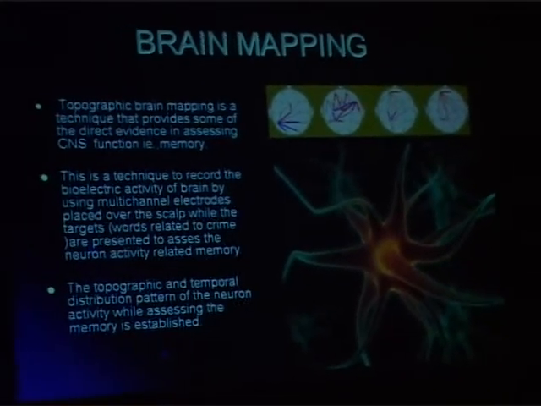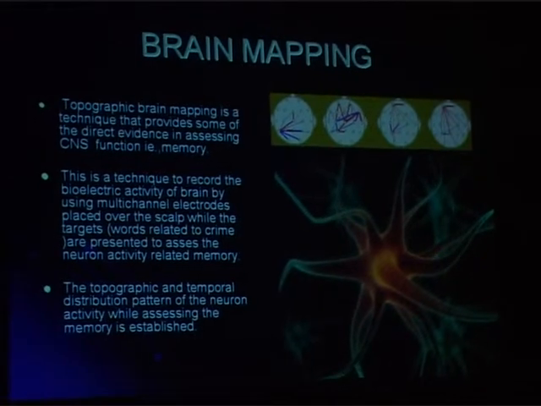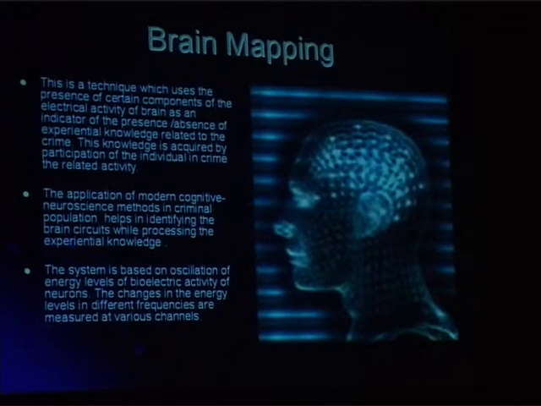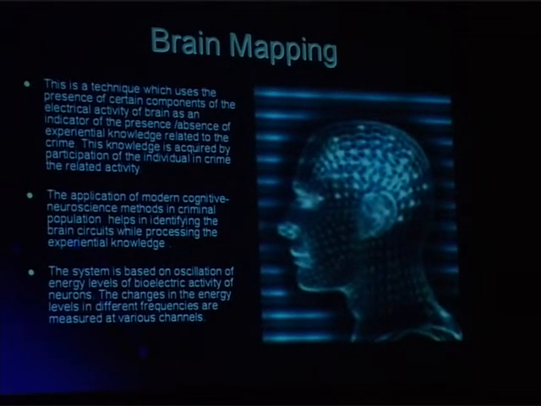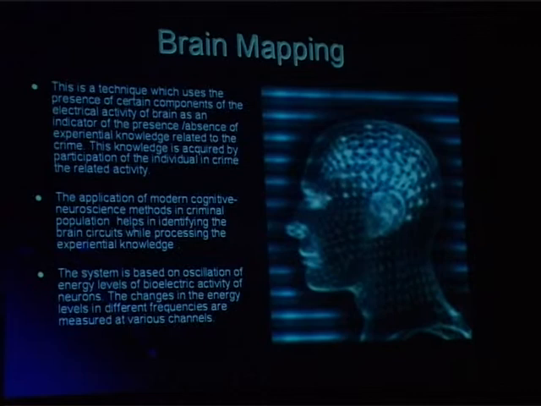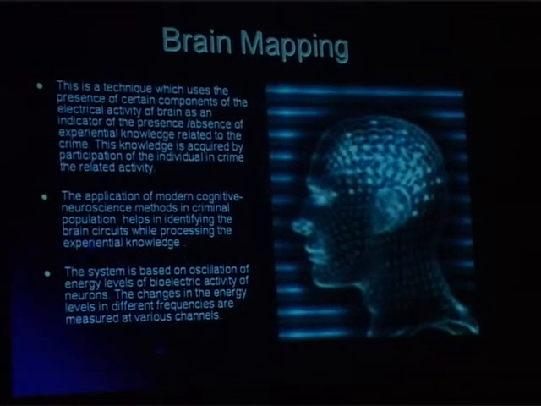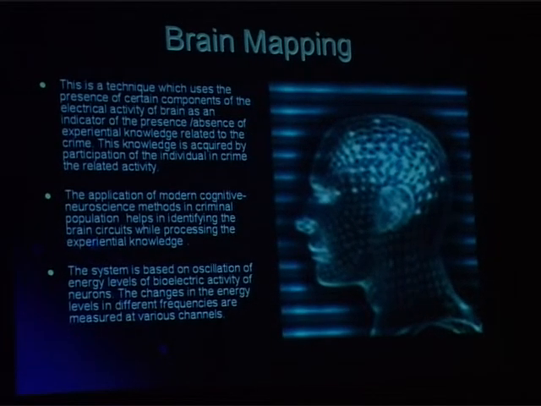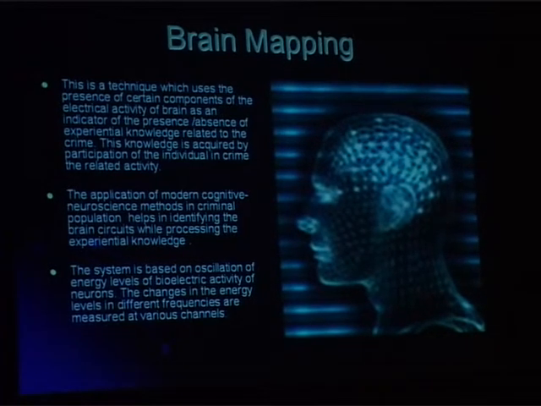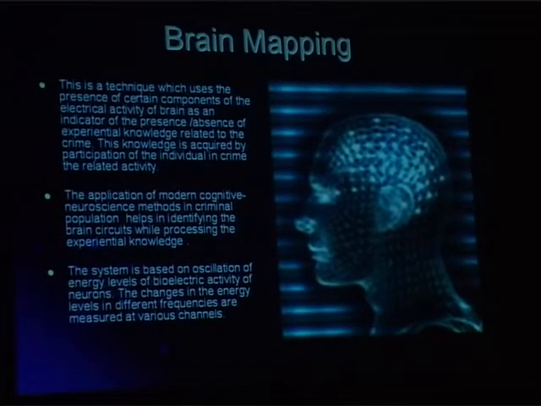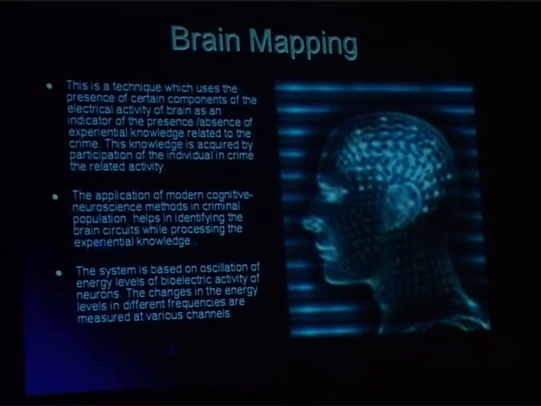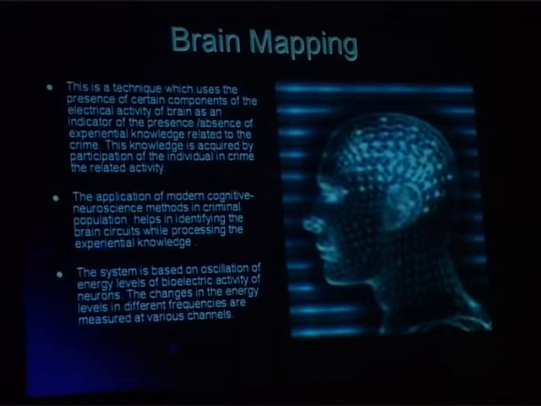The topographic and the temporal distribution pattern of this neuron activity while assessing the memory is established. This technique also uses the presence of certain important components of electrical activity of the neuron, to show whether the information is present or absent in the individual, and whether the individual acquired this information by participating in the crime or through secondary sources. All this can be measured using this technique.